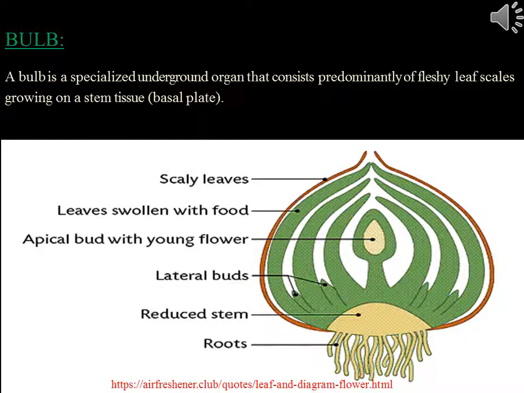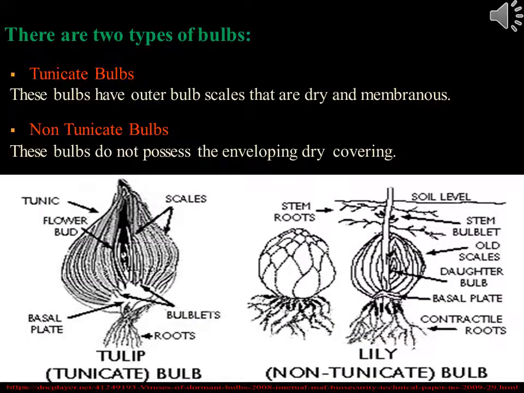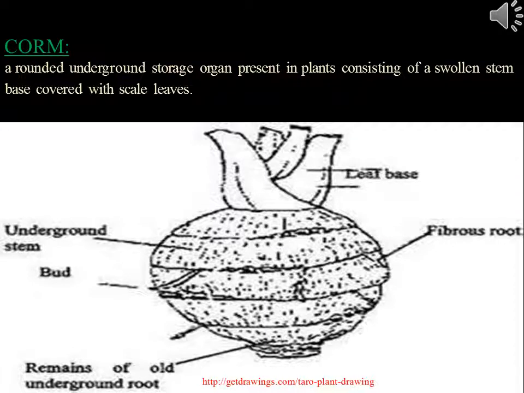Bulb. A bulb is a specialized underground organ that consists predominantly of fleshy leaf scales growing on a stem tissue basal plate. There are two types of bulbs: tunicate bulbs. These bulbs have outer bulb scales that are dry and membranous. Non-tunicate bulbs. These bulbs don't possess the enveloping dry covering. Corm. A rounded underground storage organ present in plants consisting of a swollen stem base covered with scale leaves.